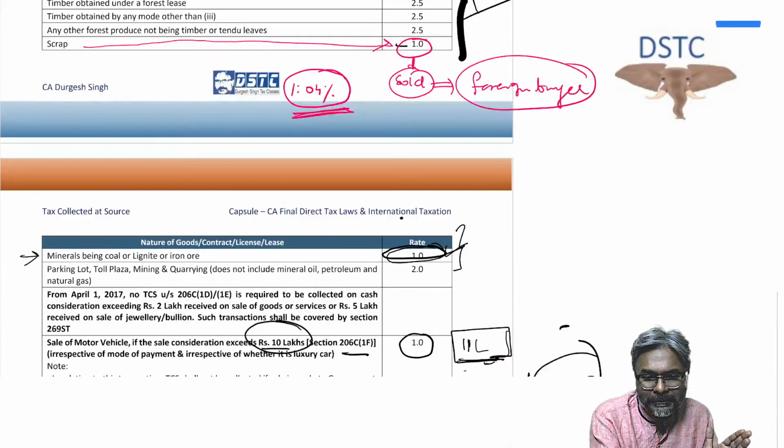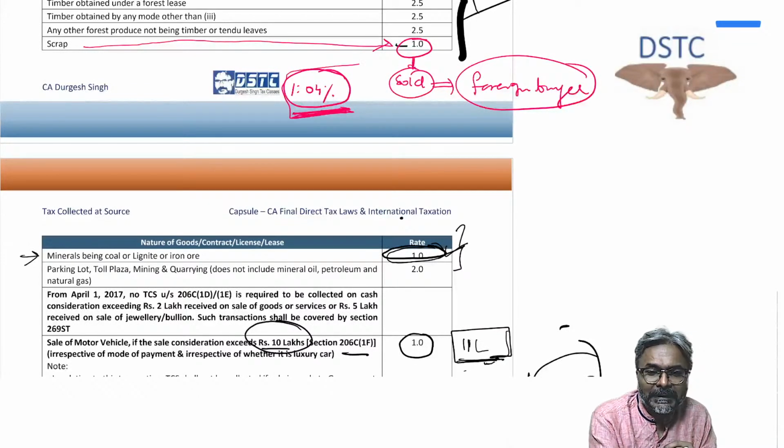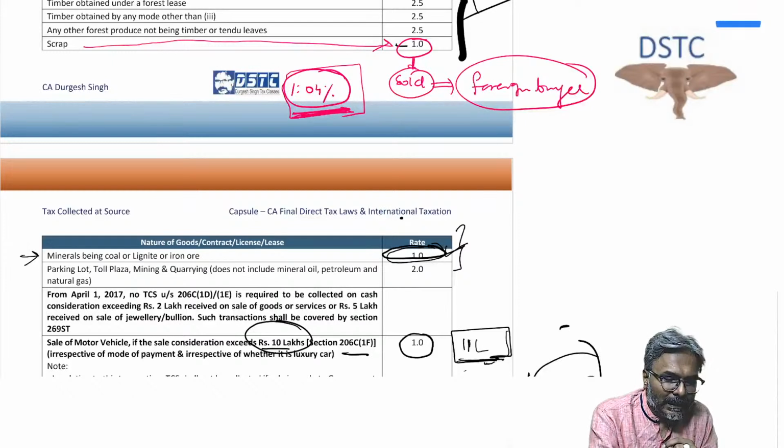Is that point clear to all of you? That further loading of 4%, students, becomes mandatory. I hope that all of you are clear with this one. So this is what the TCS provision is all about.